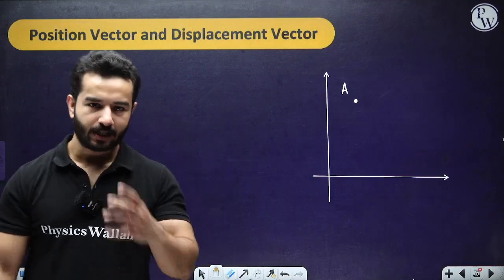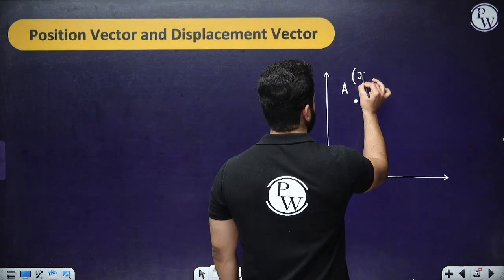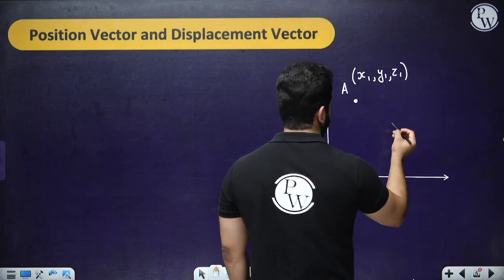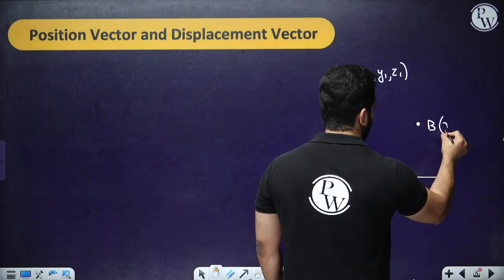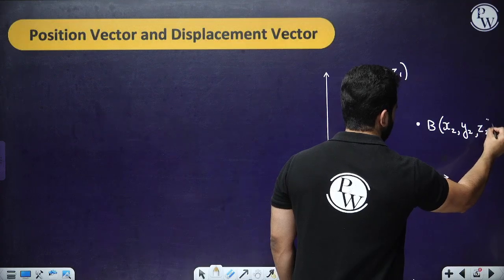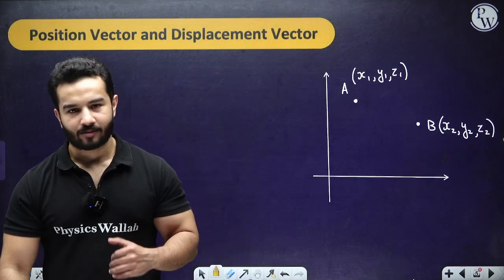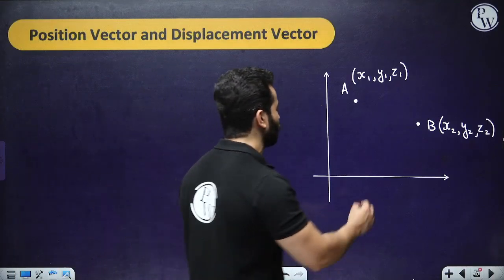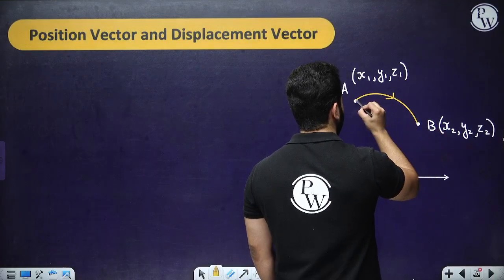Let me call this point A, and the coordinates of this point are, let's suppose, x1, y1, z1. And then let's suppose we have another point over here, this is point B, and it has coordinates x2, y2, z2. Now I am saying that the body is in motion, it has traveled from point A to point B, in this way.